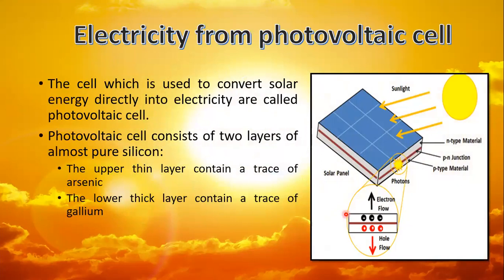So we will move forward to the photovoltaic cell. The photovoltaic cell, the cell which is used to convert solar energy directly into electricity, is called a photovoltaic cell. When many cells combine, they form a solar panel.